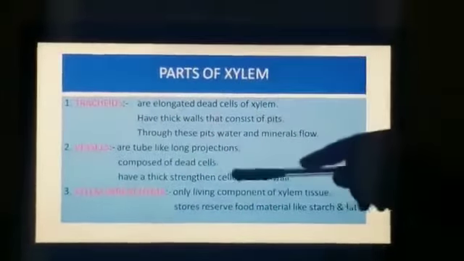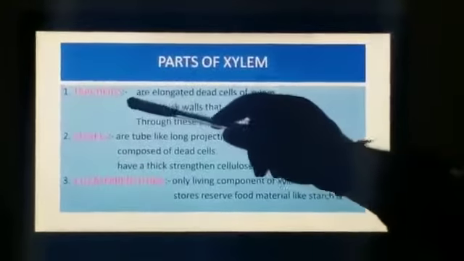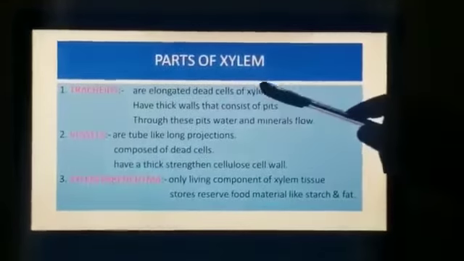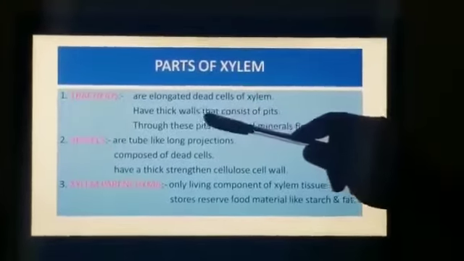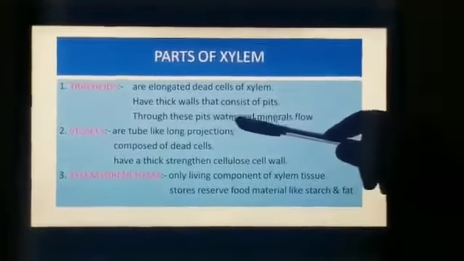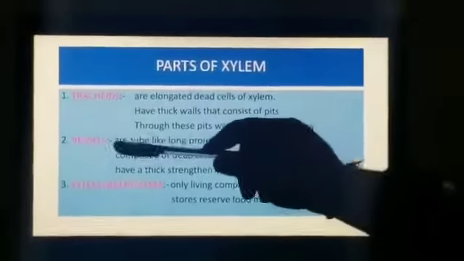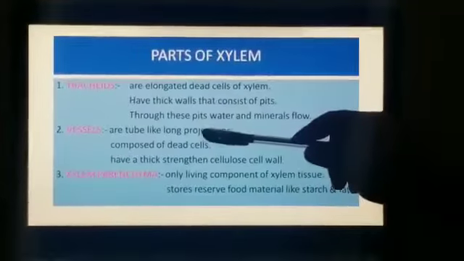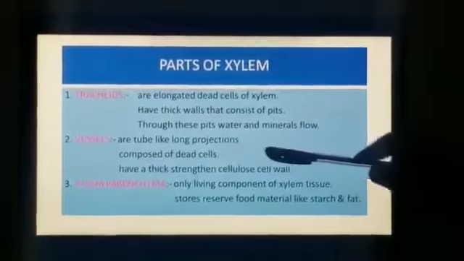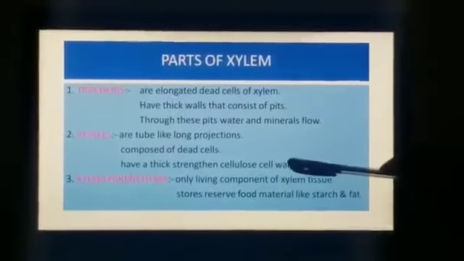There are three types of xylem. There are three parts of xylem. First is tracheids. Tracheids are elongated dead cells of xylem. They have thick walls that consist of pits. Through these pits, water and molecules flow. Second is vessels. Vessels are tube-like long projections composed of dead cells, with a thick strengthened cellulose cell wall.